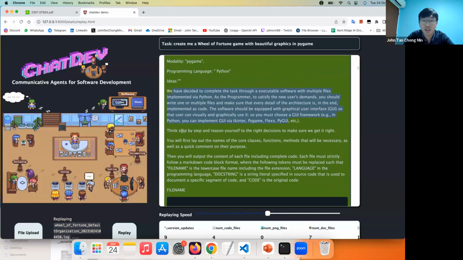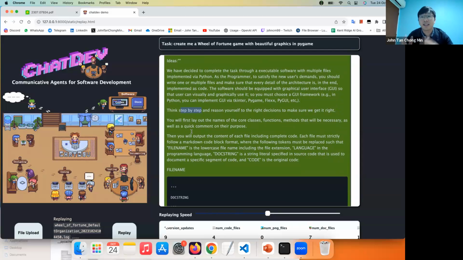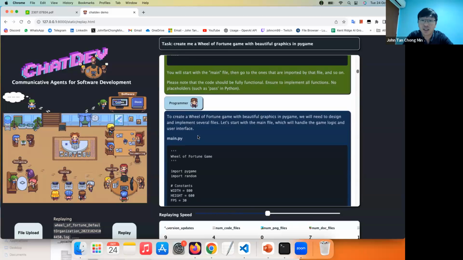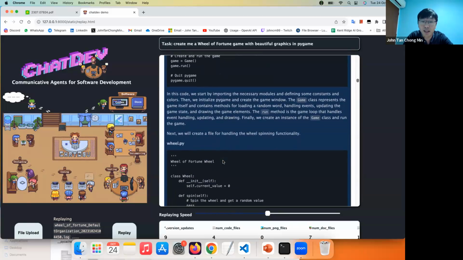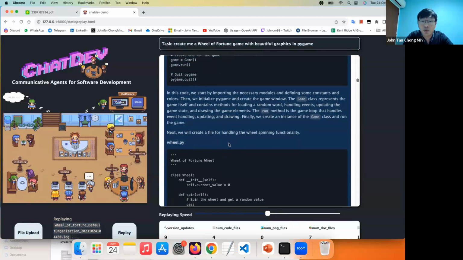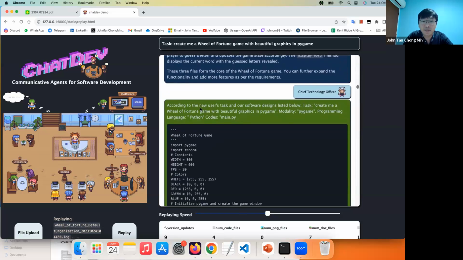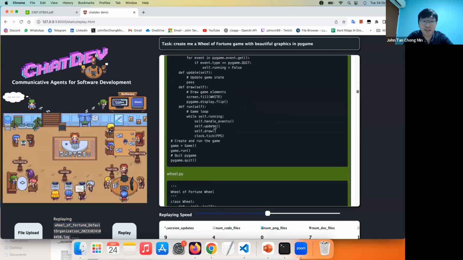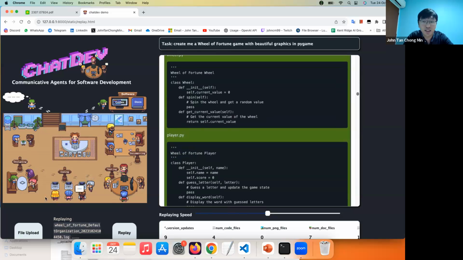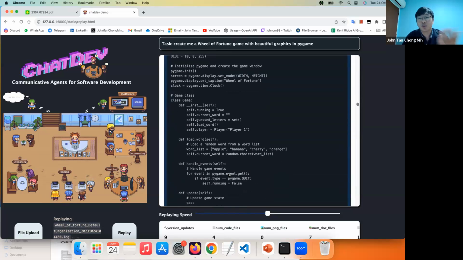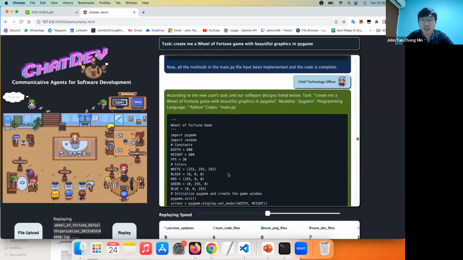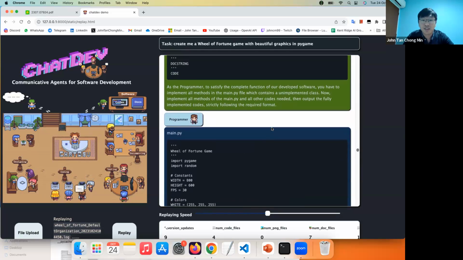Now think step by step. You can see that there are prompts asking them to generate broad steps and detailed steps. I quite like this way of streamlining the generation from a very broad concept all the way to a very specific one. You can see this is the program that has been output, and they output not just the main but also the other files, like the wheel and the player. If you look at the illustration here, this is the coding step. Let's skip all the code for now, as we generate quite a lot of code. Right now we need to do some testing, so let's go to the testing part.